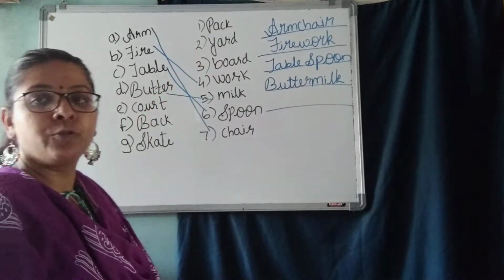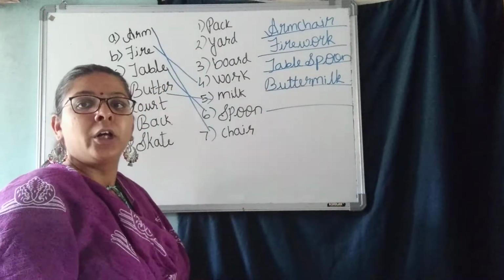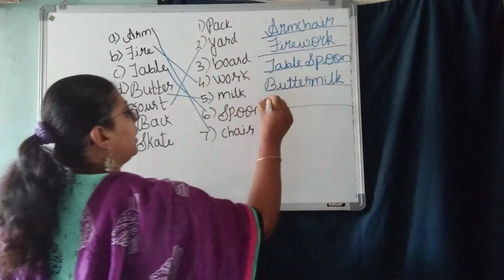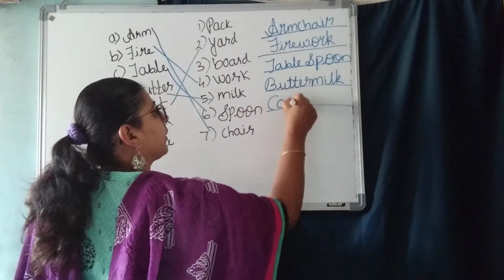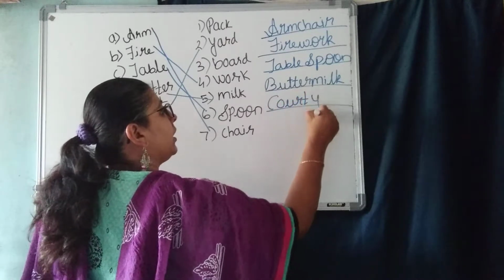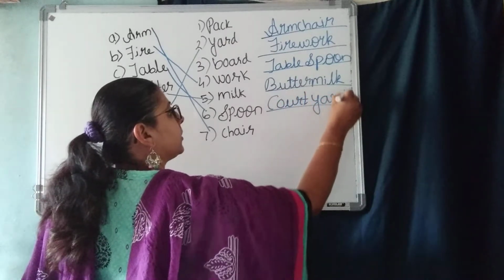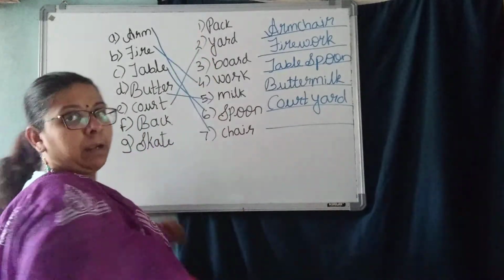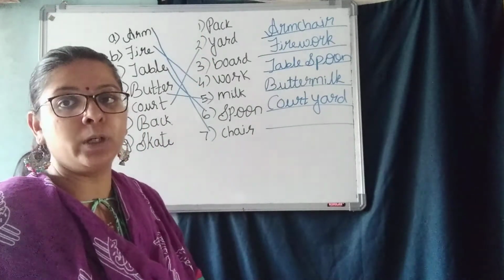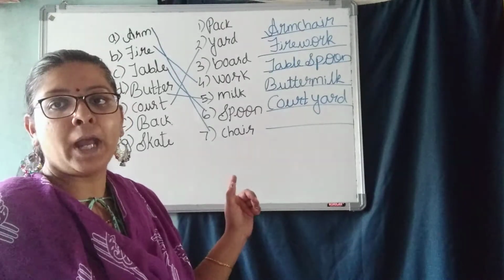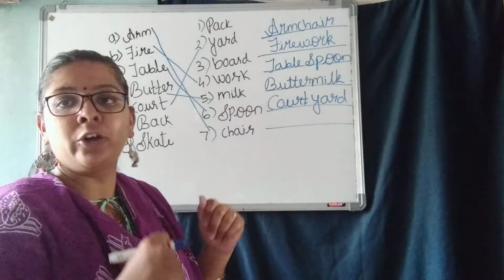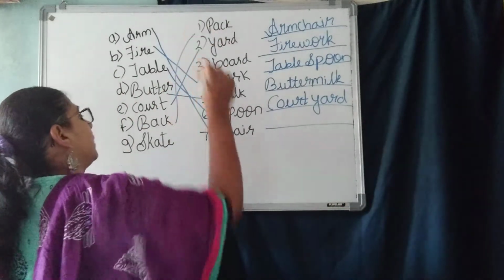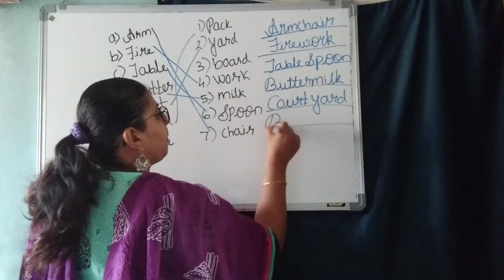Next one. Courtyard. What is courtyard? The front part of your house, we say na? Court plus yard, courtyard. Next one. Back plus pack. Backpack. We have already learned this word in the last lesson. What is backpack? We carry some heavy load on our back. That is backpack.